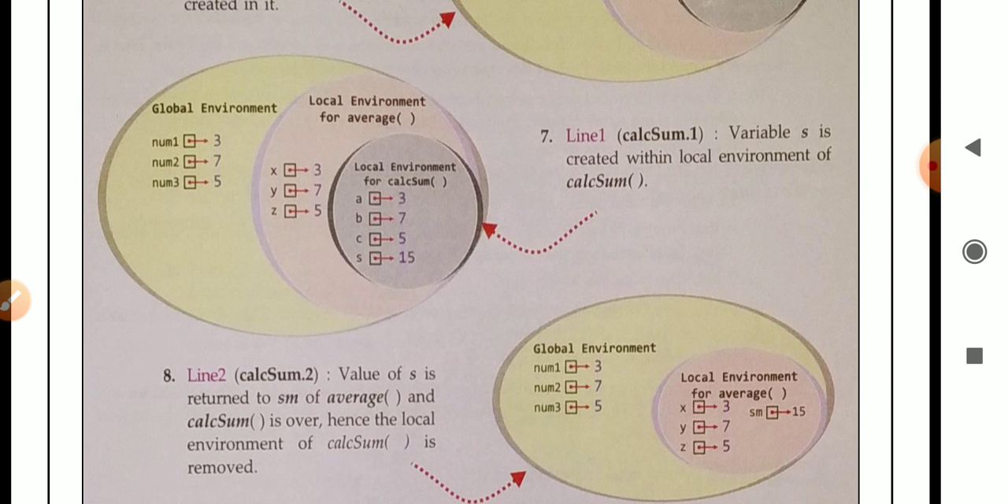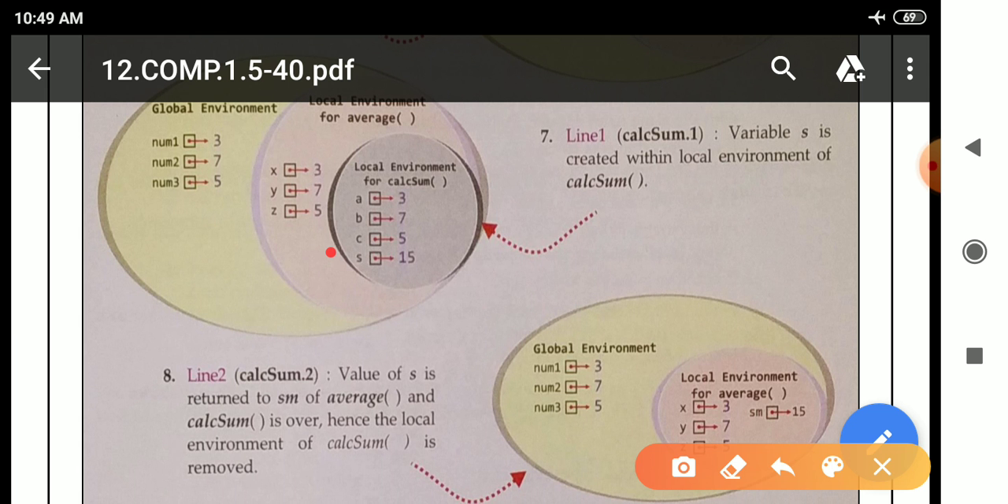Number 7, line 1, calsum.1, variable s is created within the local environment of calsum. Means when this particular line executes, one variable, the name of the variable is s, is created inside the local environment of calsum. See here, variable s is created inside the local environment of calsum.